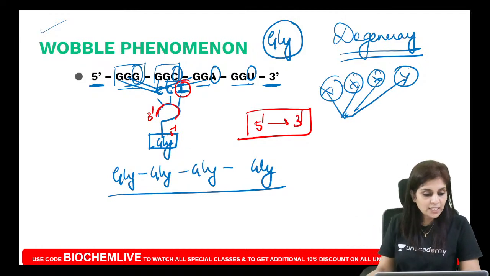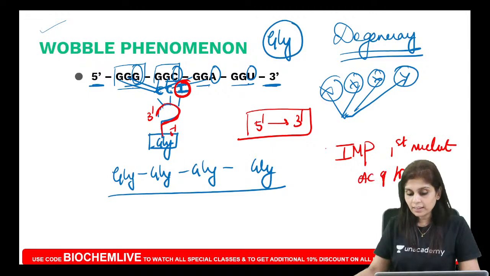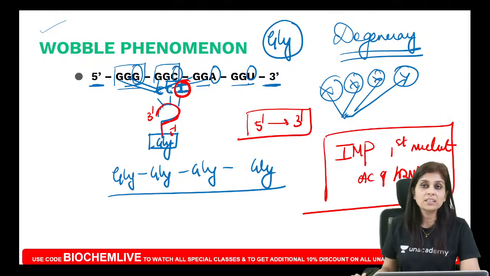So if you write it in 5', 3' direction, do you see that your inosine monophosphate is actually the first nucleotide? Yes or no? Inosine monophosphate is actually the first nucleotide of the anticodon of tRNA. And that is the basis of the wobble phenomenon which explains degeneracy.